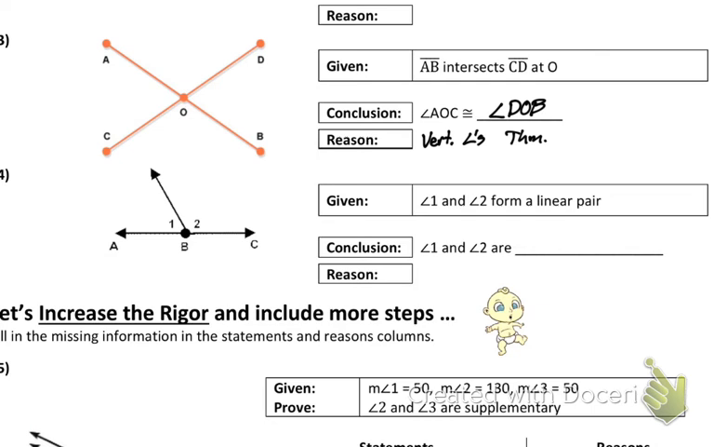Last one, angle 1 and angle 2 form a linear pair. Can't put any marks on there because they're not congruent. It says angle 1 and angle 2 are. Now, it doesn't say equal to, it says they are, so I should describe them as something. What can I describe angle 1 and angle 2 as? I already know they're a linear pair. Santiago, I could say they're supplementary.